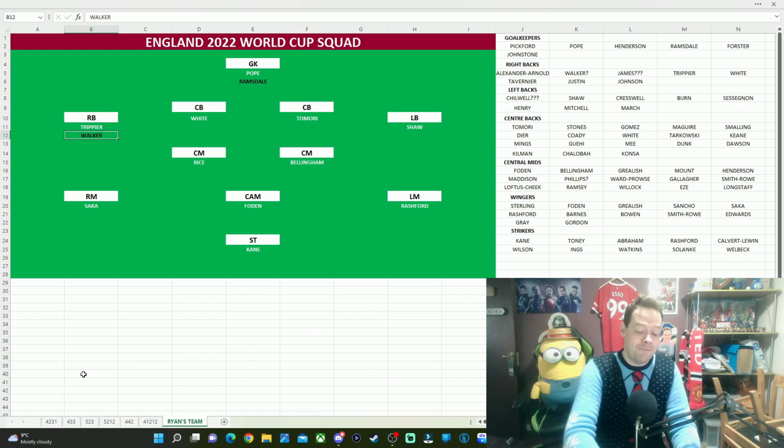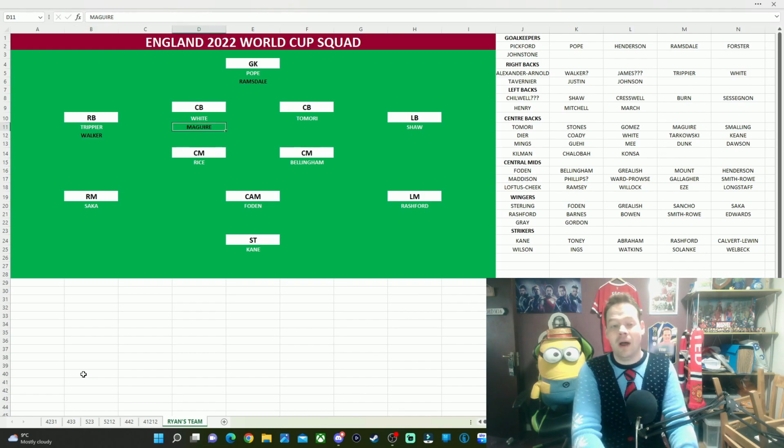My first backup centre-back is going to be Harry Maguire, and I don't care what any of you say about Harry Maguire. I think currently he is still England's third best centre-back. Like the other options available, the likes of Eric Dier and Tyrone Mings that may actually be called up, Conor Coady, in my opinion, they are not as good as Harry Maguire. And again, I know I'm Manchester United biased, but his performances for England speak for themselves, and I think he has to be in the squad. My other backup centre-back is then going to be John Stones. I don't think there's any surprises in that. I think Stones would probably make most of your starting 11s, but for me, he would just be a backup.